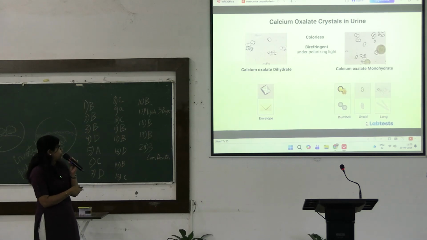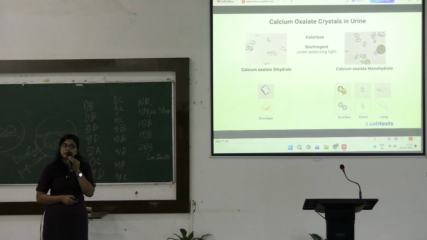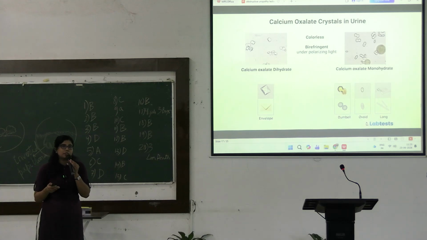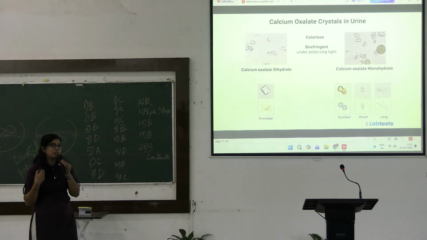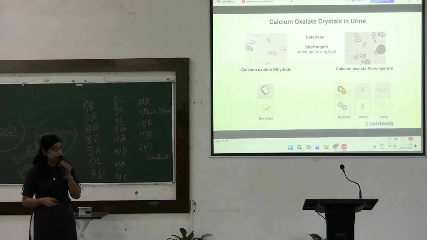Okay, and this is very commonly seen in urine. So normally this crystal can be present. Just the presence of calcium oxalate crystals is not an abnormal finding, because calcium oxalate is a normal constituent of urine. What happens is, whenever the amount of crystal formation or the stone formation increases, it becomes an abnormal phenomenon.